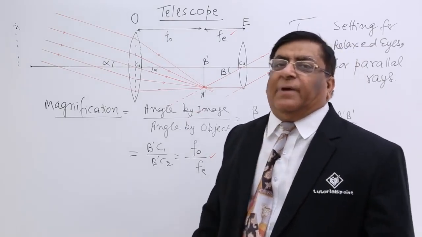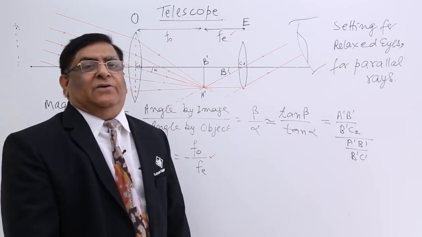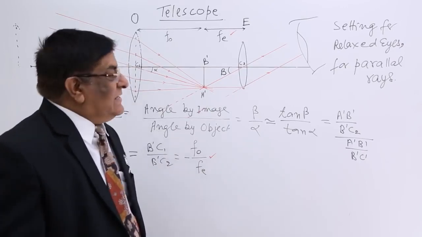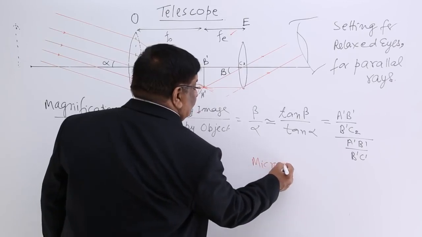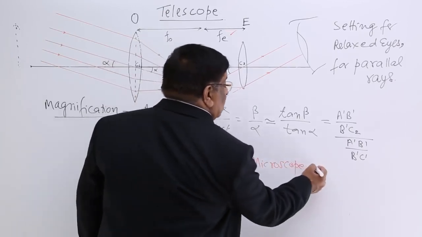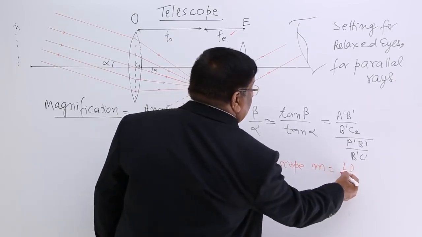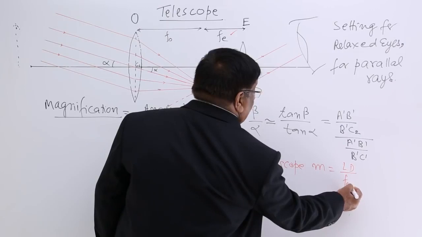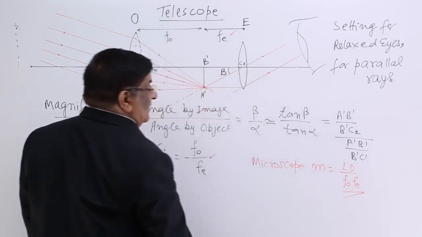Now, in this magnification, can you compare it with the magnification of a microscope? A microscope is also made by the combination of two convex lenses, but in case of the compound microscope, we have seen that magnification is something upon FO into FE. Both of these are in the denominator.